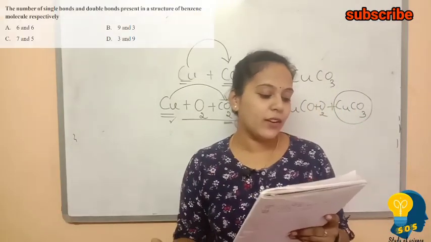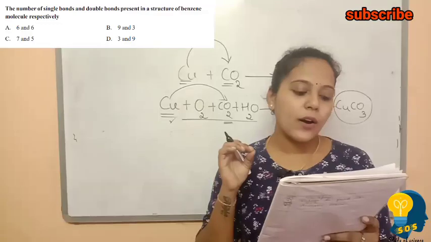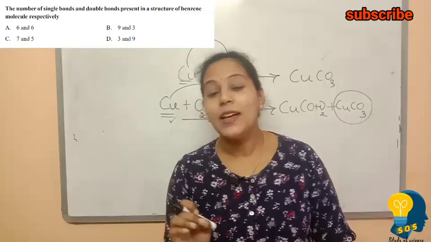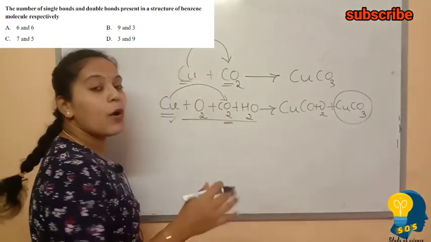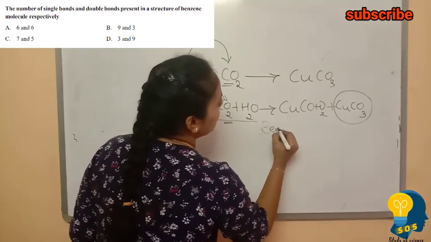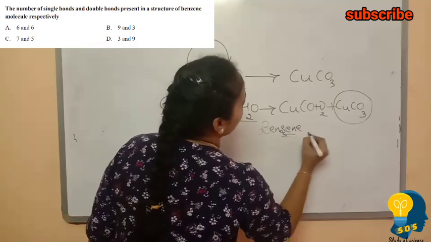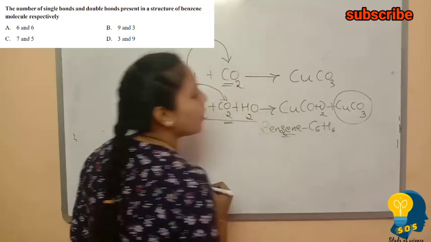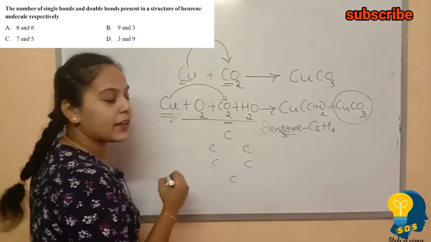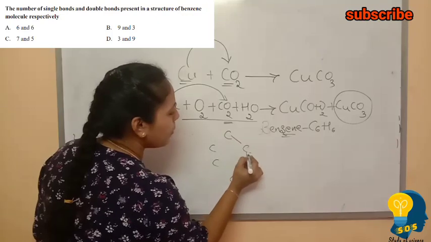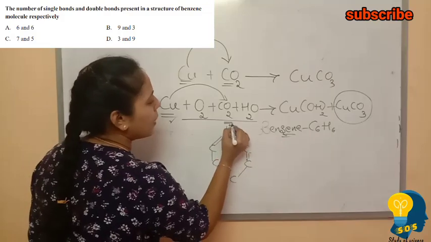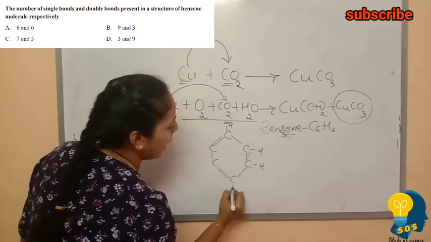Moving to the next question: the number of single bonds and double bonds present in the structure of benzene molecule. We have to count how many single bonds and double bonds are there. To find this, let us write the structure of benzene. Benzene is C6H6. When we write the structure of benzene, we will have 6 carbon atoms, with alternate single bond and double bond, and it is also surrounded by 6 hydrogen atoms.